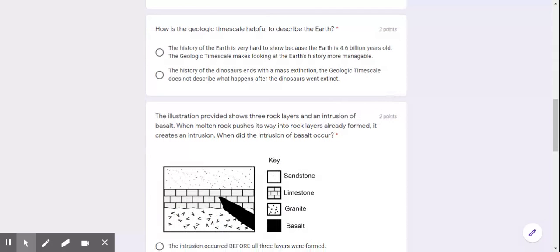Next question. How is the geologic timescale helpful to describe the Earth? The history of the Earth is very hard to show because the Earth is 4.6 billion years old. The geologic timescale makes looking at the Earth's history more manageable. The history of the dinosaurs ends with a mass extinction. The geologic timescale does not describe what happens after the dinosaurs went extinct.